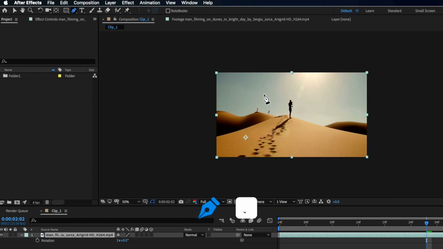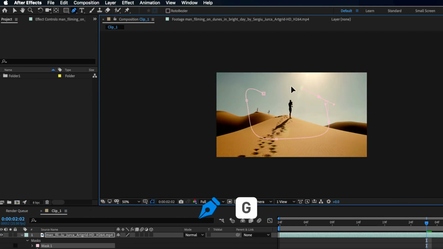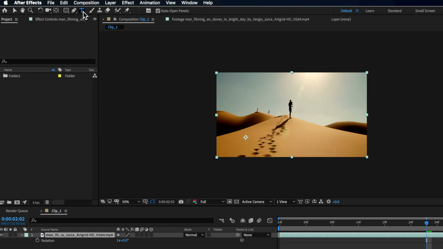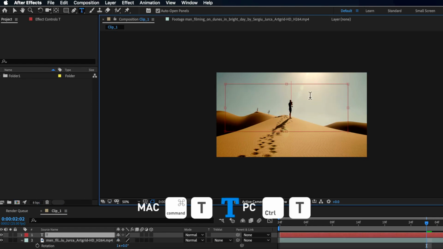The pen tool allows us to draw custom masks on a layer, which I'll cover in much more detail later on in this course. And the text tool allows us to create some text. The other tools at the top are for more specific applications that we will cover in a later part of the course. So that's a breakdown of the tools and their functions inside of After Effects.